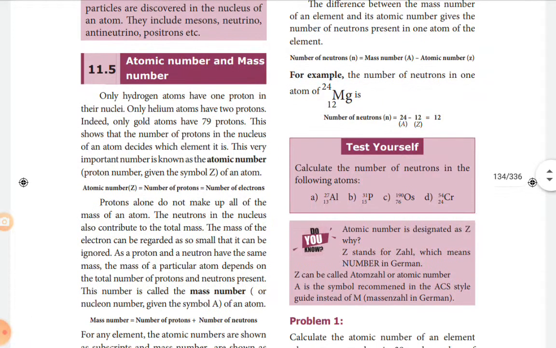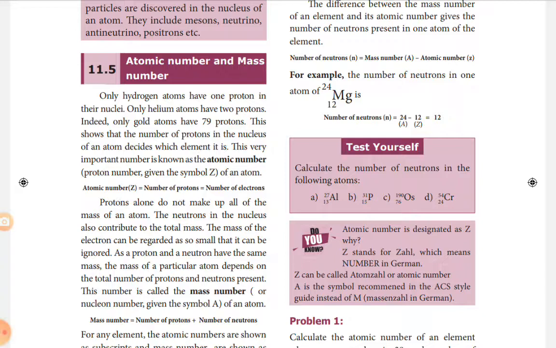And you have to check yourself. See, aluminium, Al, atomic number 13, mass number 27. So what is the formula? N is equal to A minus Z. A is 27, Z is 13. So 27 minus 13 is equal to 14. That is the number of neutrons in the aluminium atom.